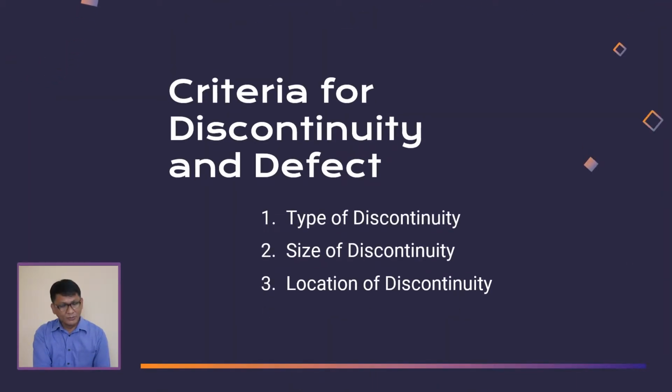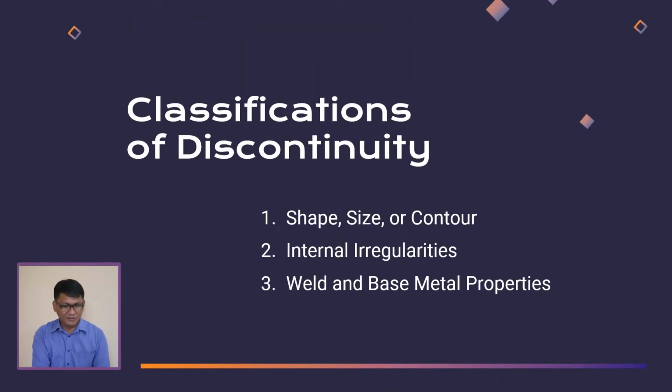So we need to identify the criteria for discontinuity and defect. We have the type, the size, and the location of discontinuity. Discontinuities can be classified into three classes: the shape, size, and contour, then internal irregularities, and weld base metal properties. So let us proceed to shape, size, or contour.